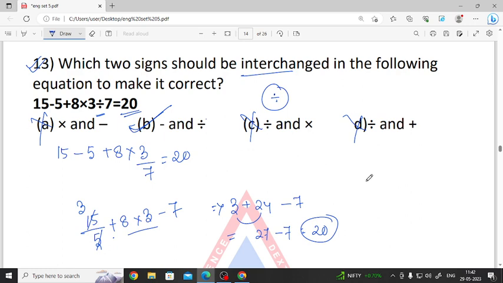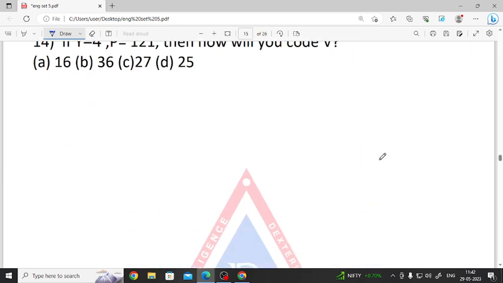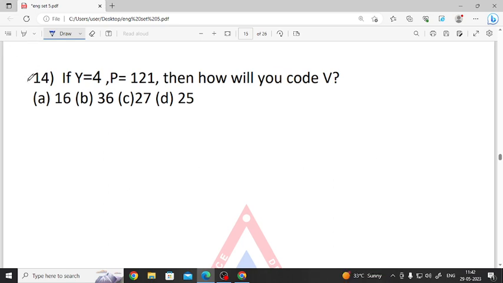Okay, next. What is given? Y is related to 4 and P is related to 121. How is this possible? If we see Y, what is the opposite of Y? We know it is B. If we write A B, then we get Z Y at the last one. See, the opposite of B is Y.